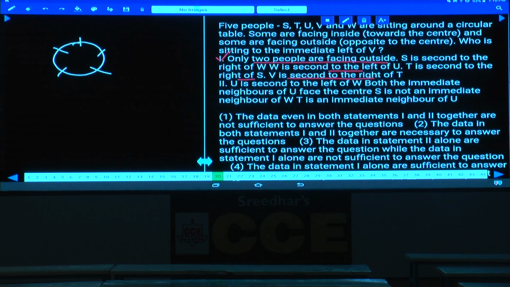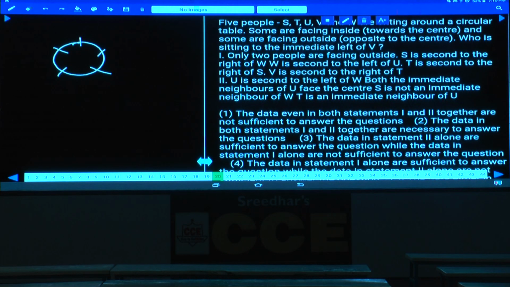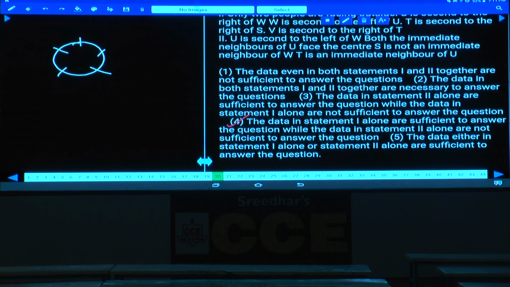But that information is the only difference between condition number 1 and condition number 2. In condition number 1, it is given that 2 are outside, but in condition number 2, how many are inward or outward is not given, hence 2 alone is not at all sufficient. Then what is the choice here? Only 1 alone is sufficient, that is choice 4. Choice 4 is the answer for question number 20. Then the 21st.